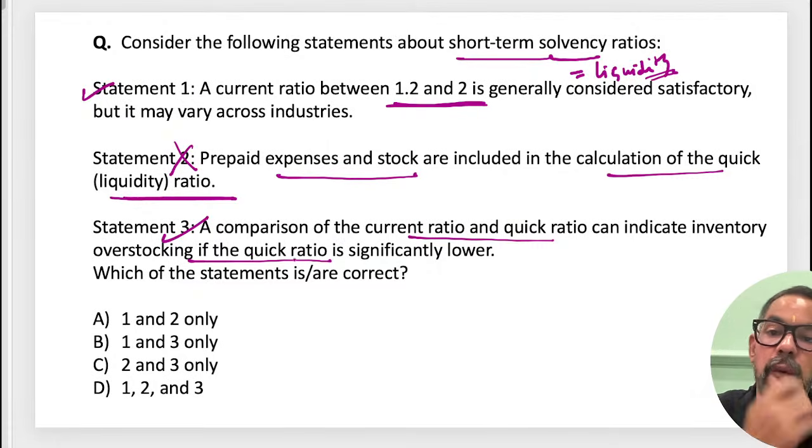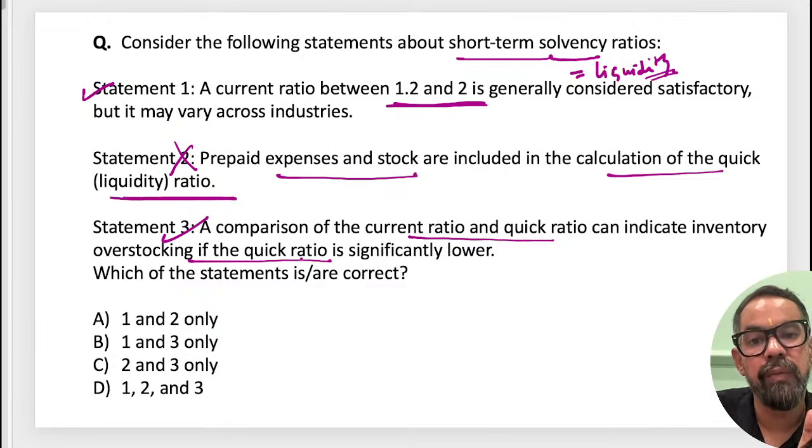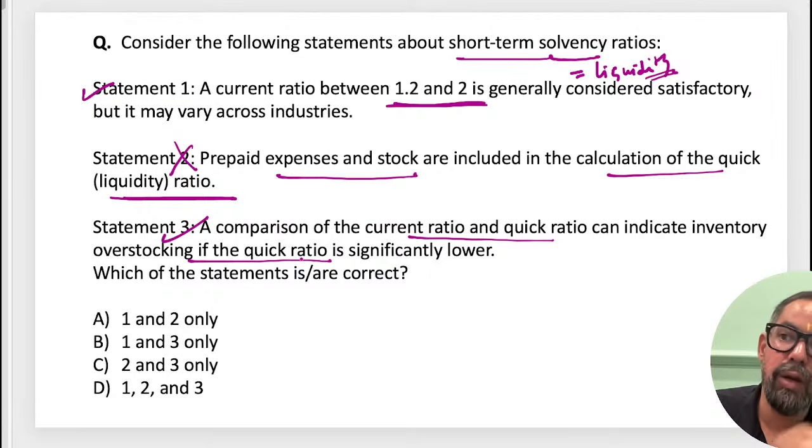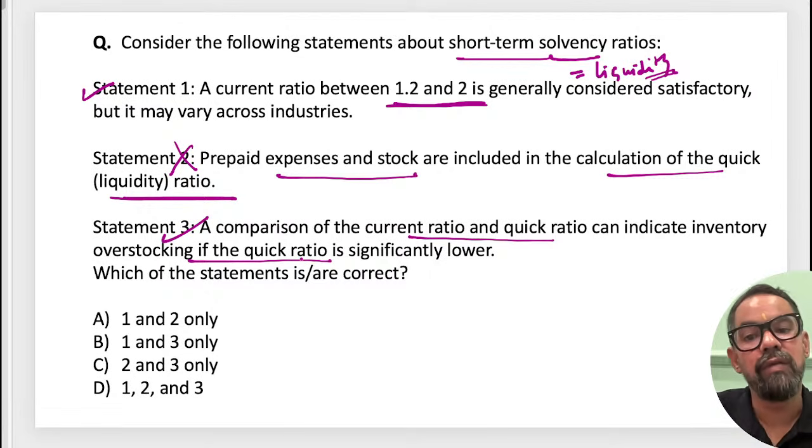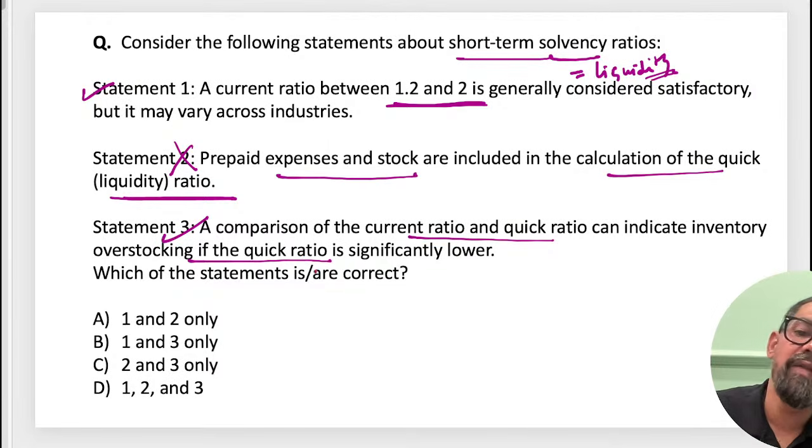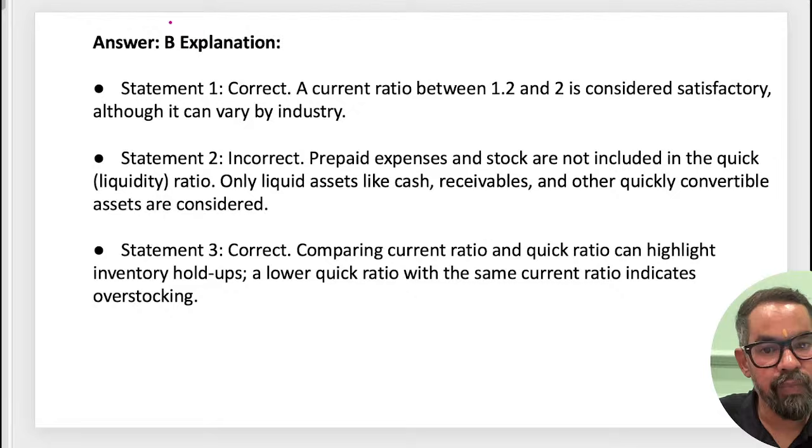Because the quick ratio eliminates the inventory. Let's say we are running a company and we need funds today. Other assets can be converted, but inventory will take time to get converted into cash. That's why we are not including it in the category of quick assets, right? So if you understand it logically, that will help you. Correct, guys?